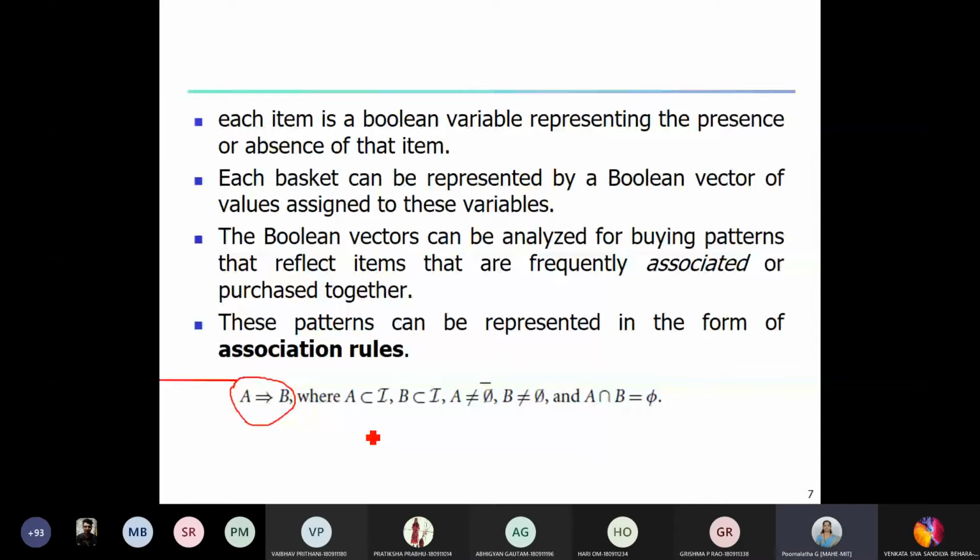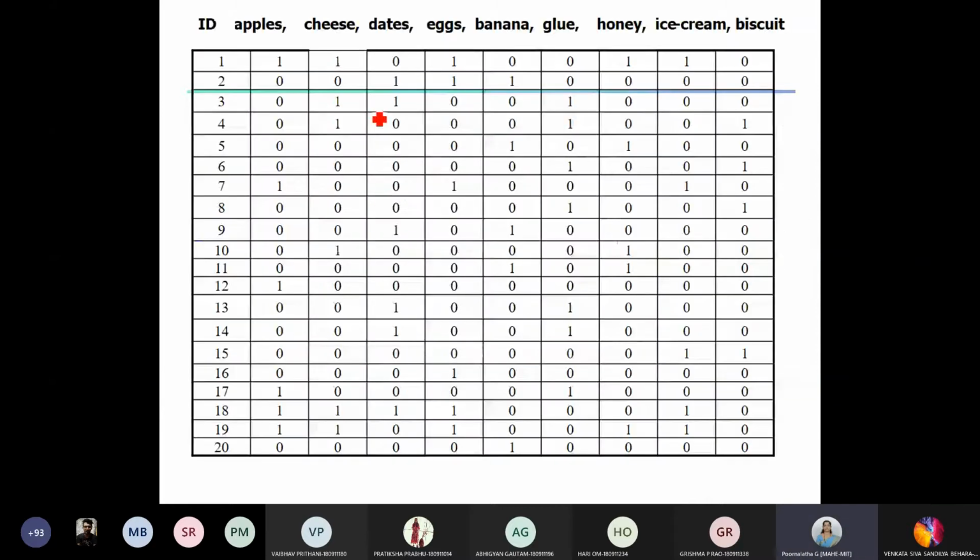This is what I was telling. Suppose these are the transaction IDs of various customers, and suppose these are all the items. Customer 1 has purchased apples, cheese, eggs, honey and ice cream. The biscuits, glue and dates he has not purchased, so we represent it by a 0. This is the Boolean vector of customer 1. Similarly, you can see the Boolean representation of various customers. So we come to know what items are purchased by different customers.